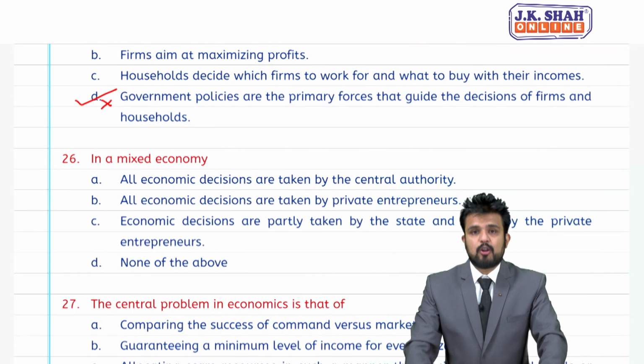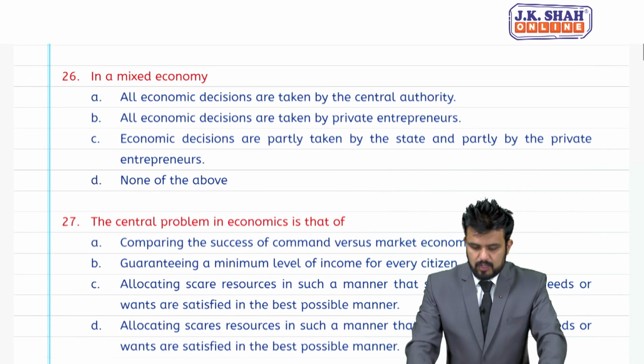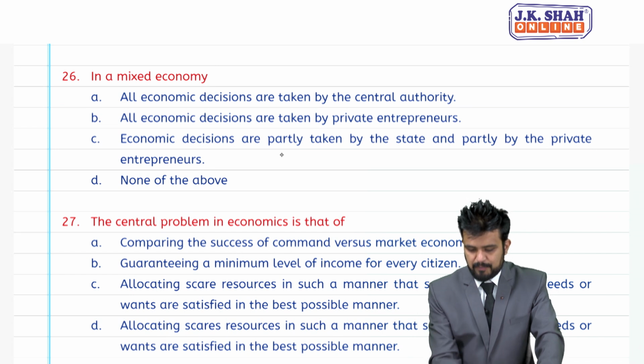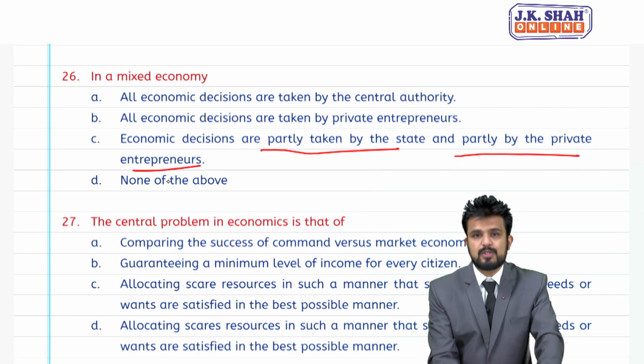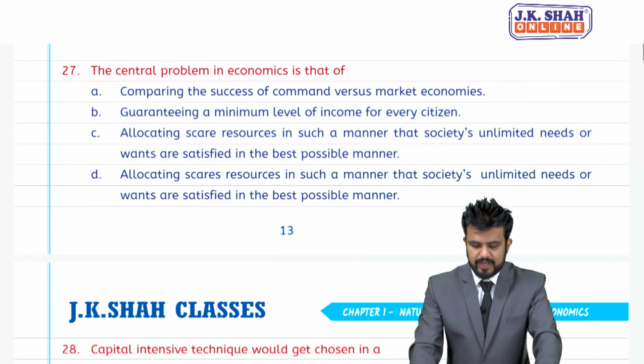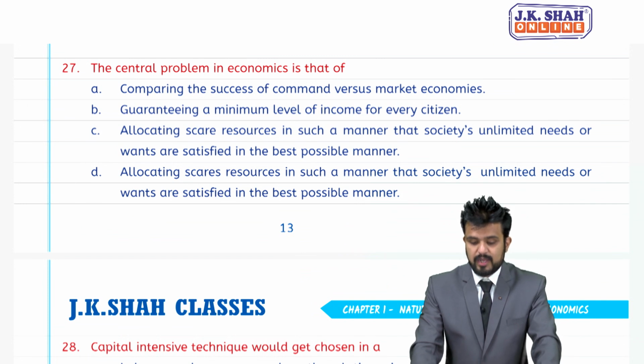26, in a mixed economy, option A, all economic decisions are taken by central authority. Option B, all economic decisions are taken by private entrepreneurs. C, economic decisions are partly taken by state, partly by private entrepreneurs. Correct answer is C.